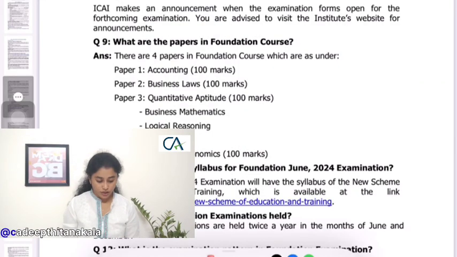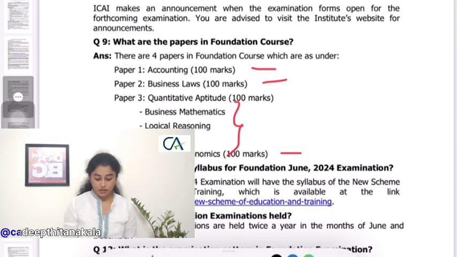So what are the papers in the Foundation course? Here you could see we have 4 papers, that is accounting for 100 marks and business laws for 100 marks. And quantitative aptitude we have for 100 marks, which includes business mathematics, logical reasoning and statistics. And paper 4 you will be having economics. So we have a total of 4 papers.